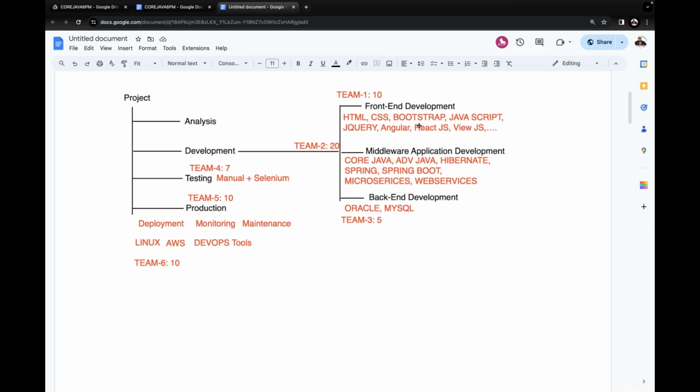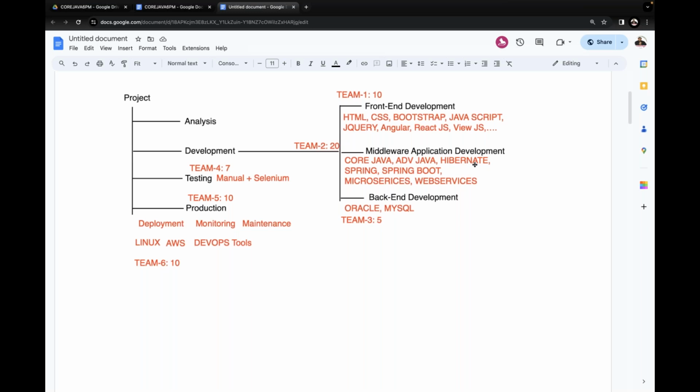If you take a web application as an example, web pages are available: login page, registration page, and add form, search form, delete form, like this. Some pages are available. That pages development is nothing but front-end development.